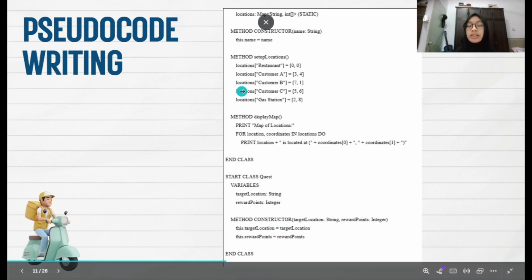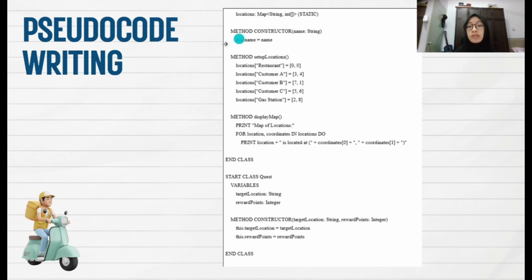Next, we're going to look into the location class. For the location class, I focus on the setup locations method and also the display map method. The setup locations method is where the predefined locations like the restaurant, customer A and so on are set with their coordinates. And lastly is the display map method here. This prints out the map for the player to visualize where they are and where they need to go.